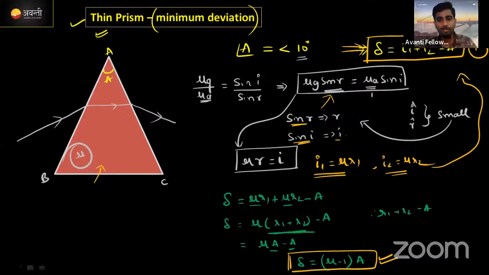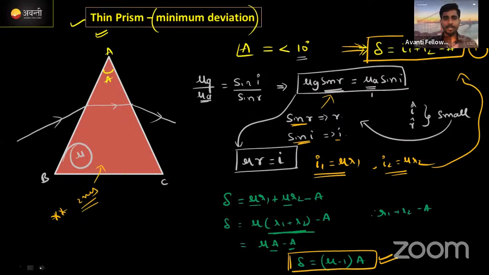Delta is equal to mu minus 1 into A. This is very important for your board examination, guys. It may be a 2 marks question. Be careful. If you have any doubt, let me know. Is there any doubt? Yes. Good.